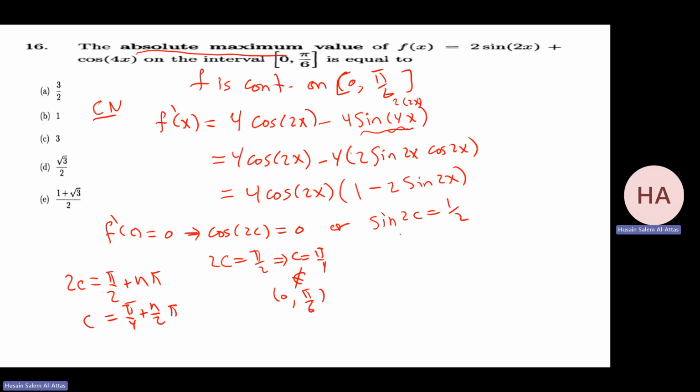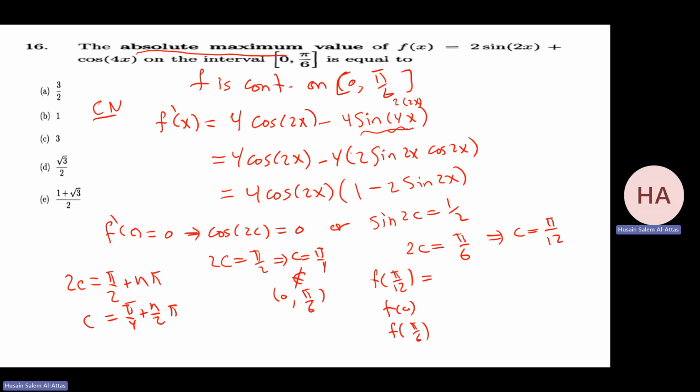For this, I have 2c equal to π/6. That's the only value I'm getting, so c equals π/12. Otherwise, if I wanted the second one, 5π/6, that will be 5π/12, which is not in the interval. So I need to check f at π/12, f at 0, and f at π/6.